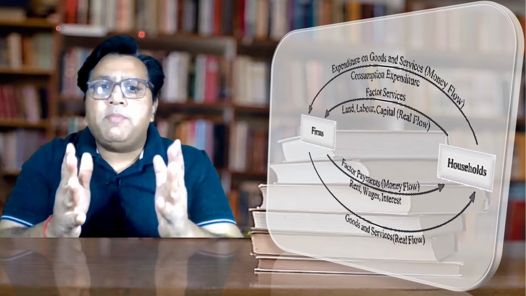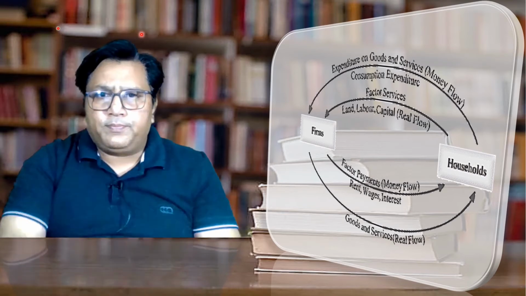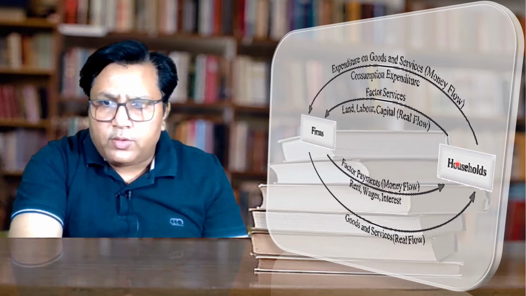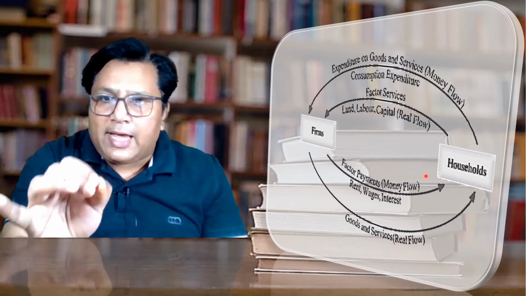National income can be measured by aggregating the income of all the factors of production. That is from the inner arrow that you can see. Whatever the money the household is getting from the firm, if we sum up all the income which the household is getting, we can calculate the national income.